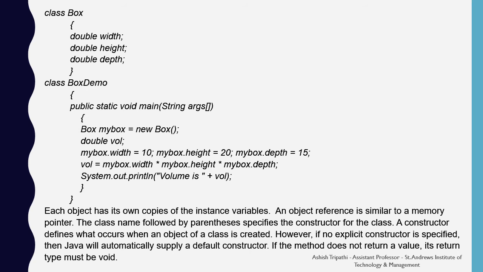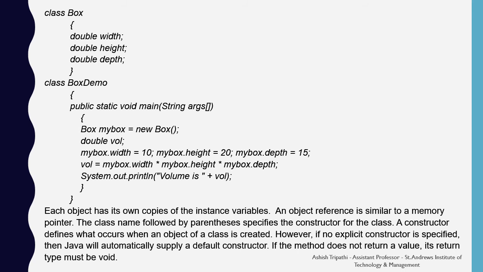Inside the main function, we are declaring myBox as the instance of this Box class. We are also declaring a variable known as val of double data type. After this, we are assigning values to the width, height and depth of this myBox object.